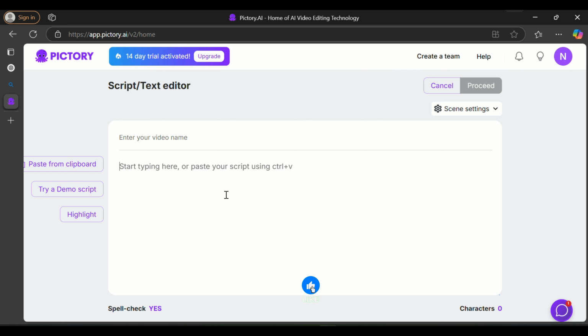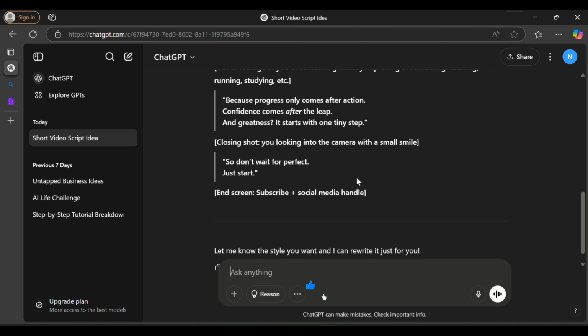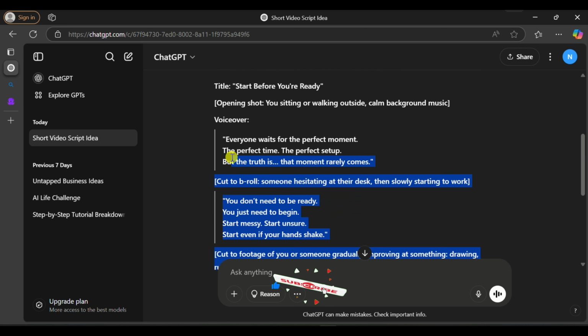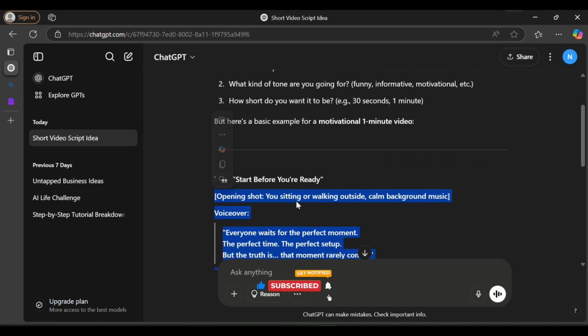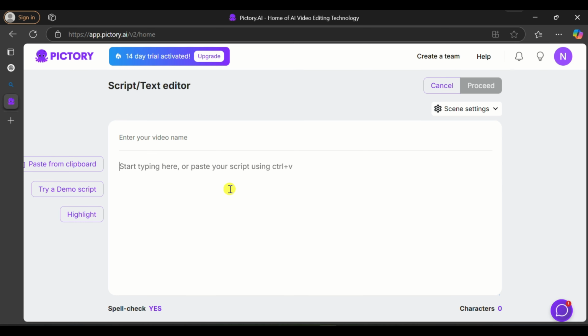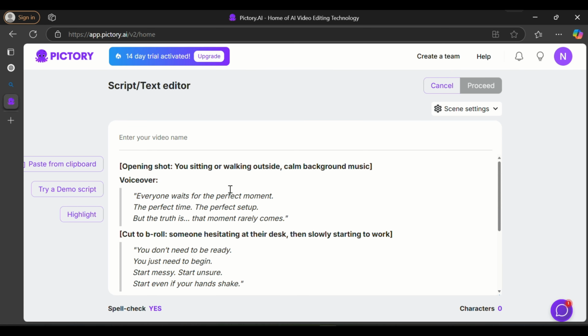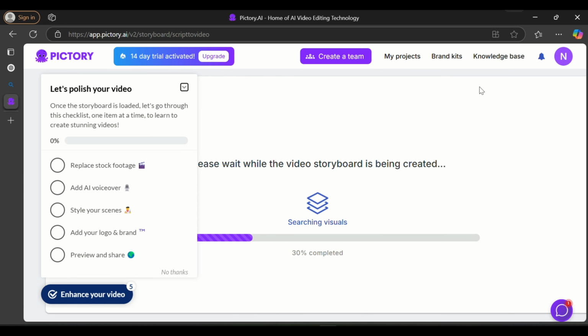Now you have to enter the script of your video. Or if you don't have any script, you can take help of ChatGPT to make a script for you. In this video, I'm also taking help from ChatGPT and pasting the script which it provided me. Now click on the Proceed button. You can see your video gets prepared.